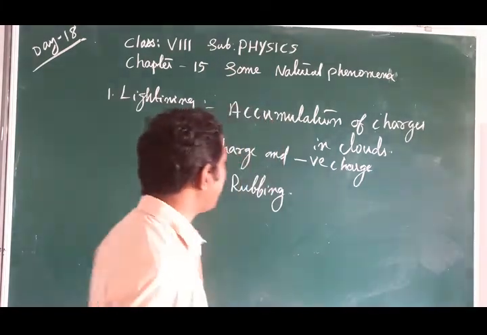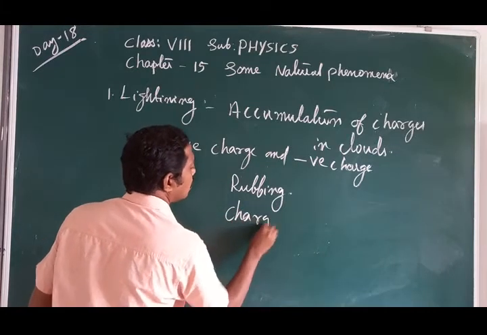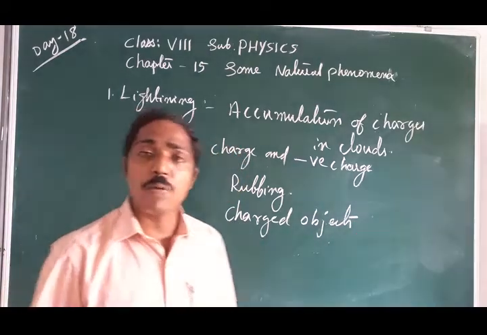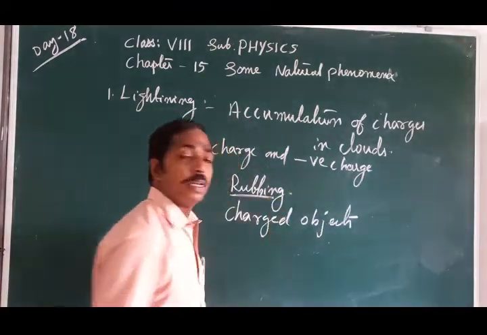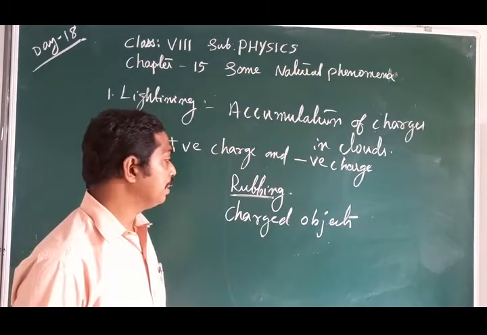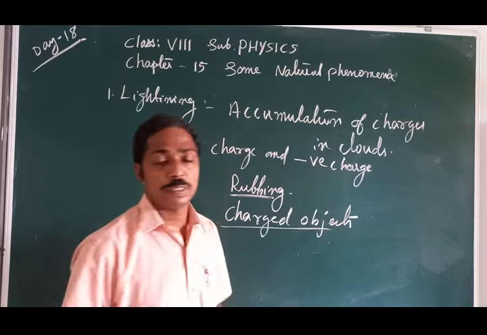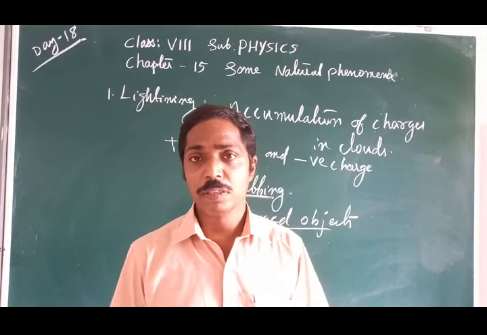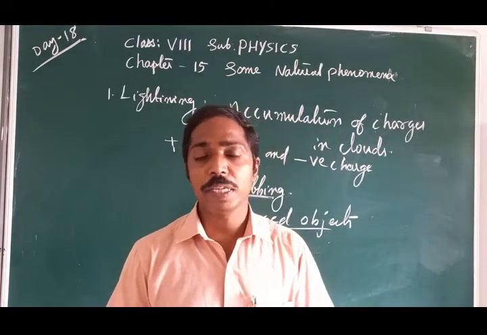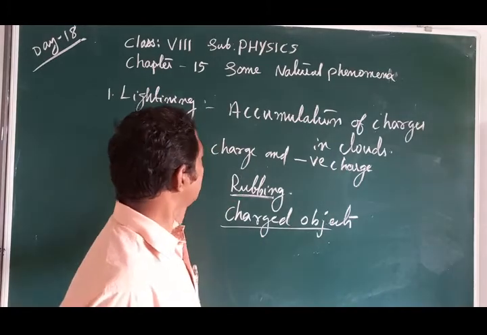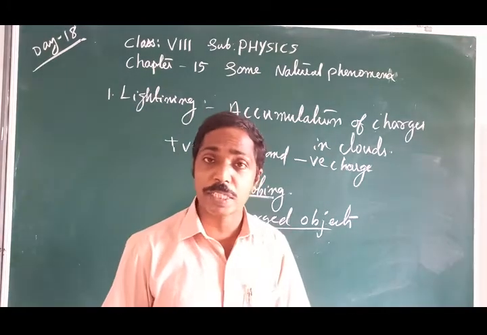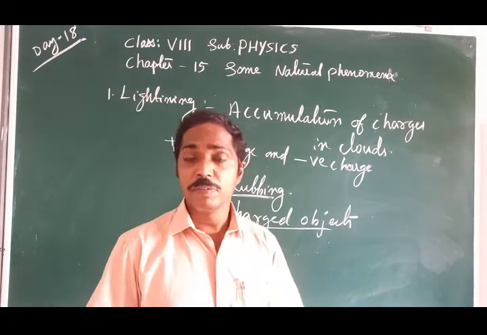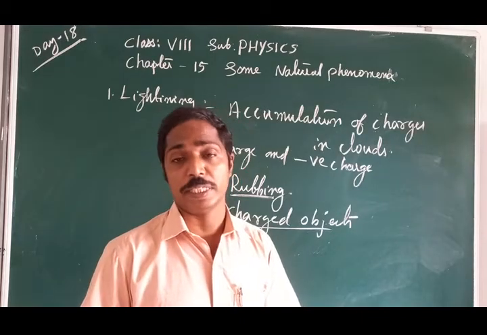Then these objects are called charged objects. How are charges obtained? Charges are obtained by rubbing. The objects get charged, and we call them charged objects. They may get a positive charge or a negative charge, depending on the way they are rubbed. That we will study later. Now we have positive charges and negative charges. There are two types of charges, positive and negative. Objects get charged by rubbing. When objects get charged, they are called charged objects.